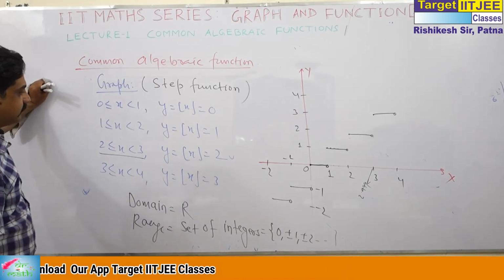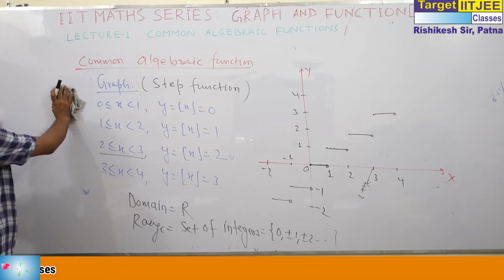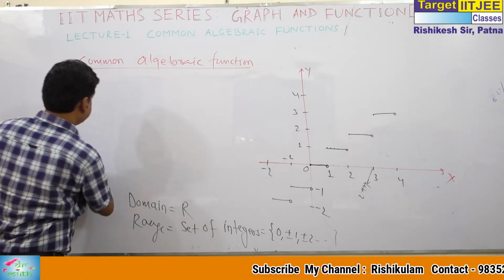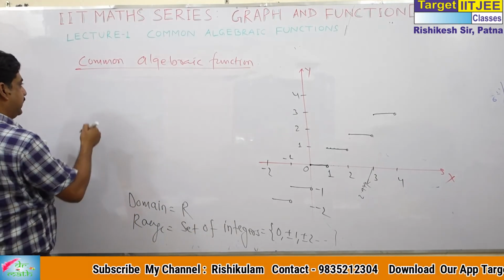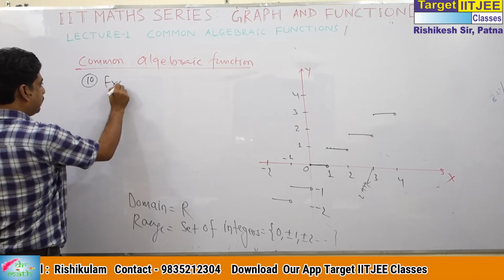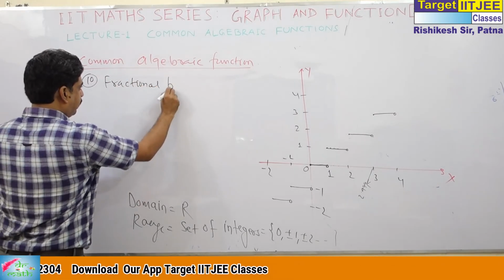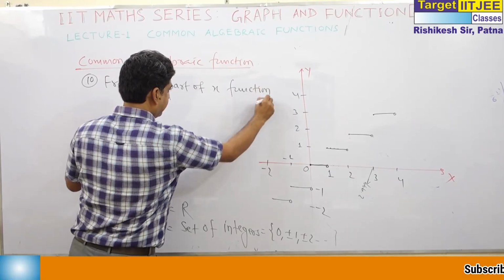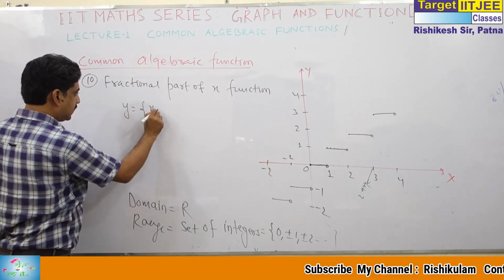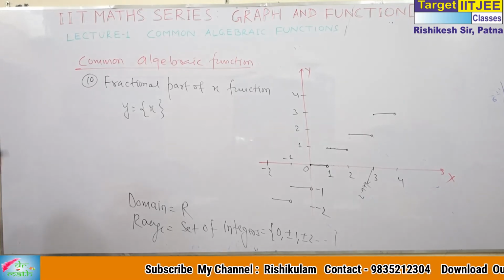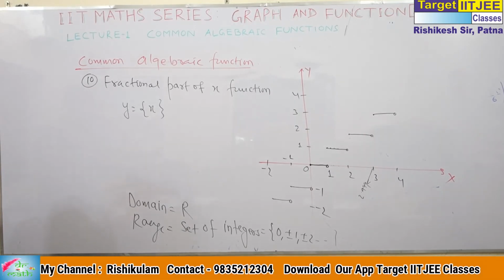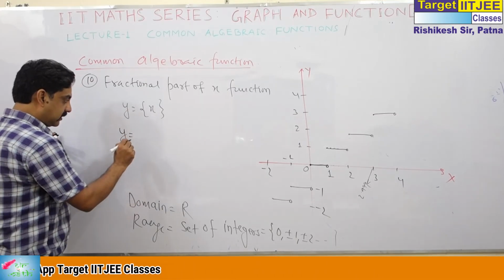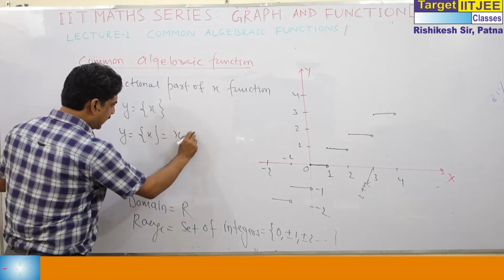Now come to number 10. If you want to write, pause and write. Number 10 is related to this very function, and it is called the fractional part of x function. This is denoted by curly x. And how is it defined? Actually, it is defined as x minus the greatest integer of x.